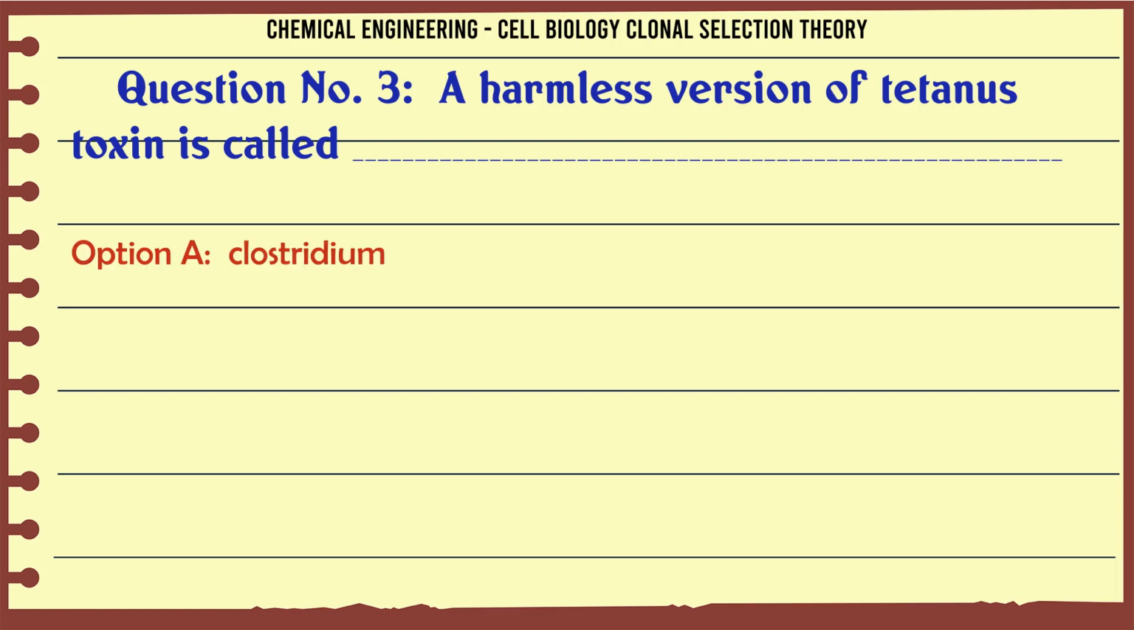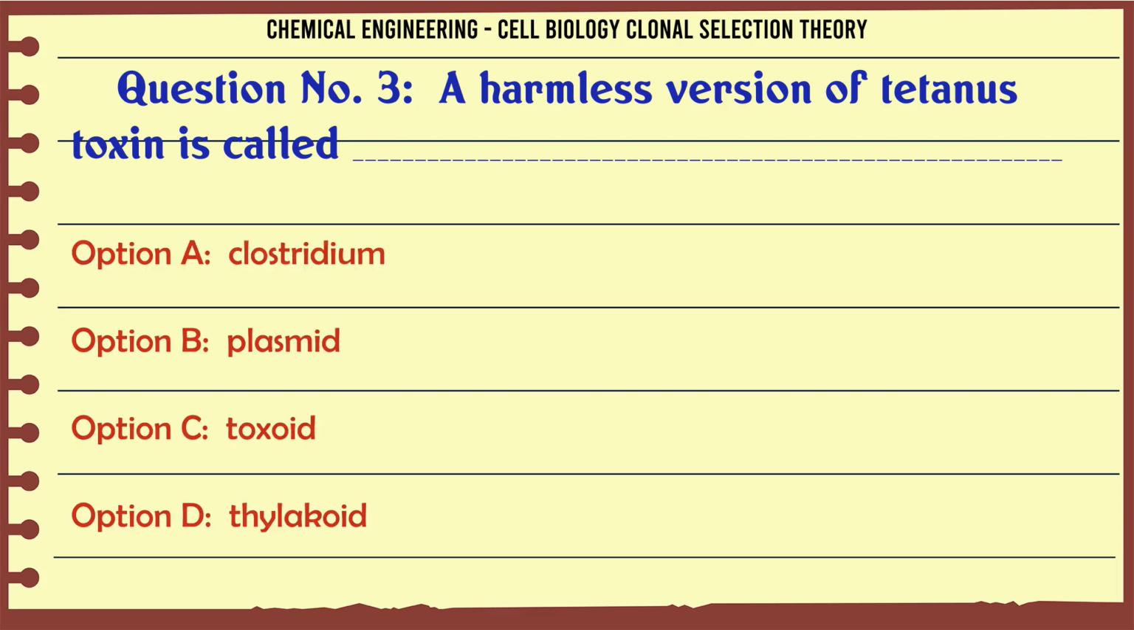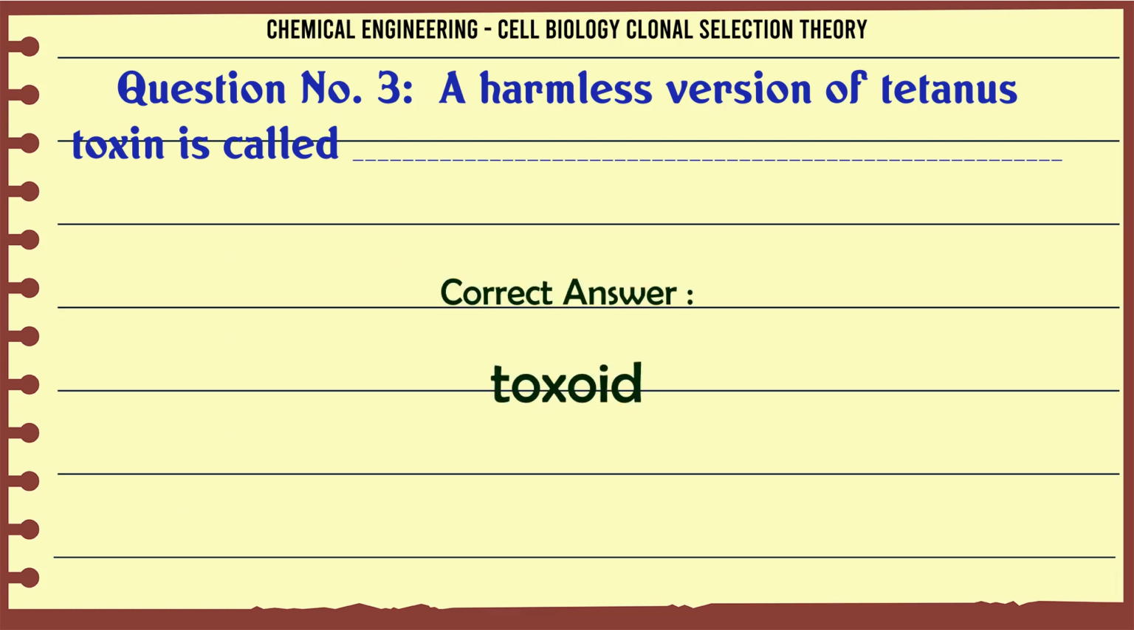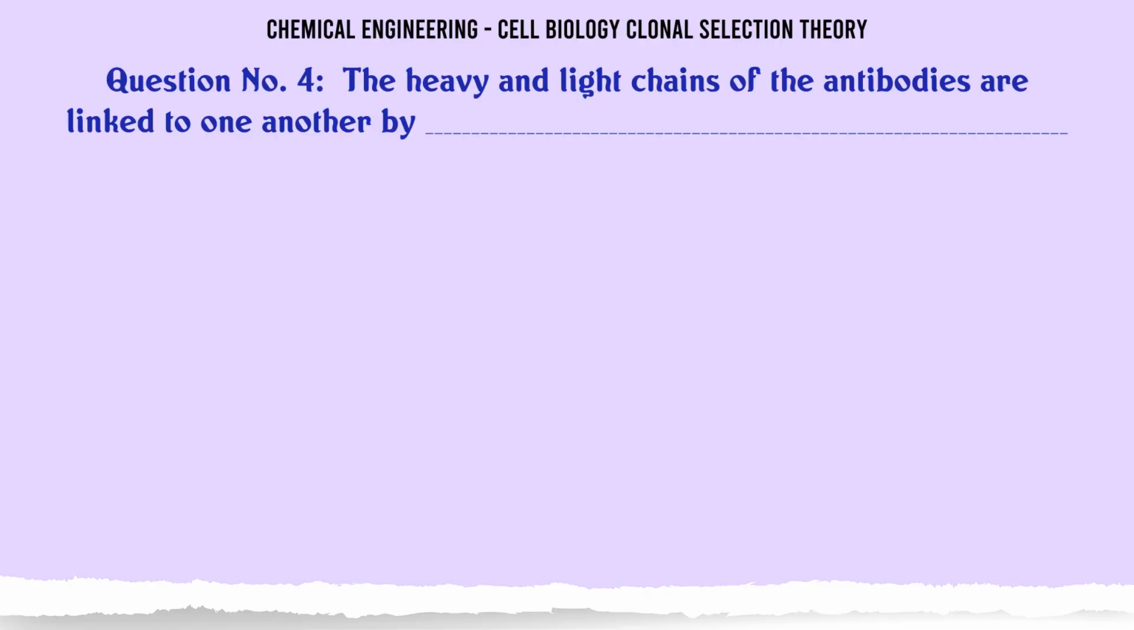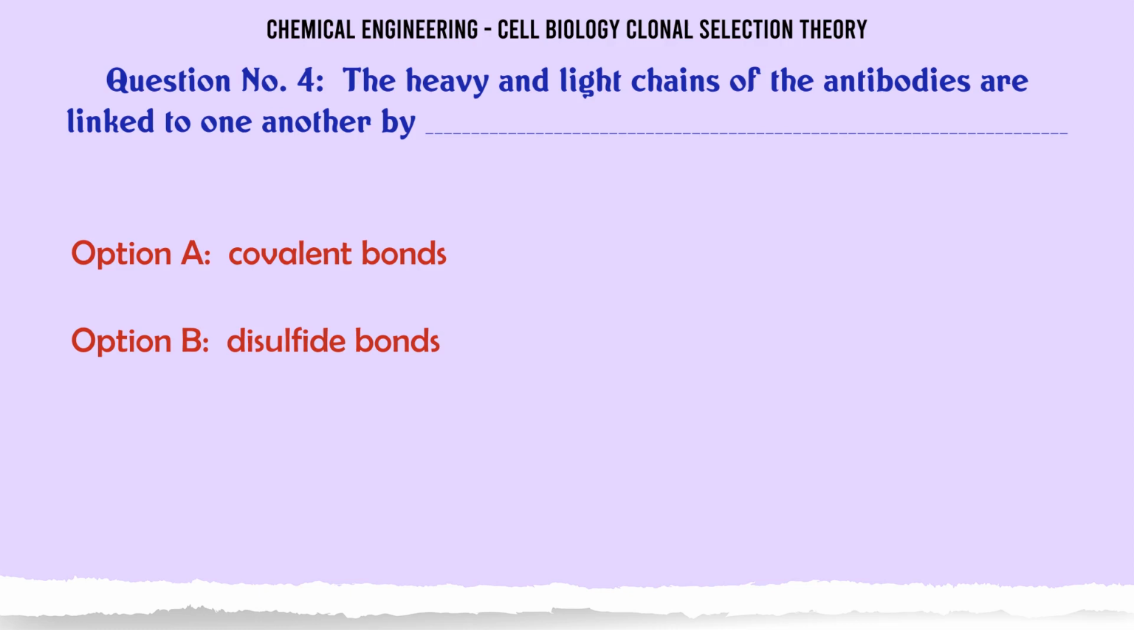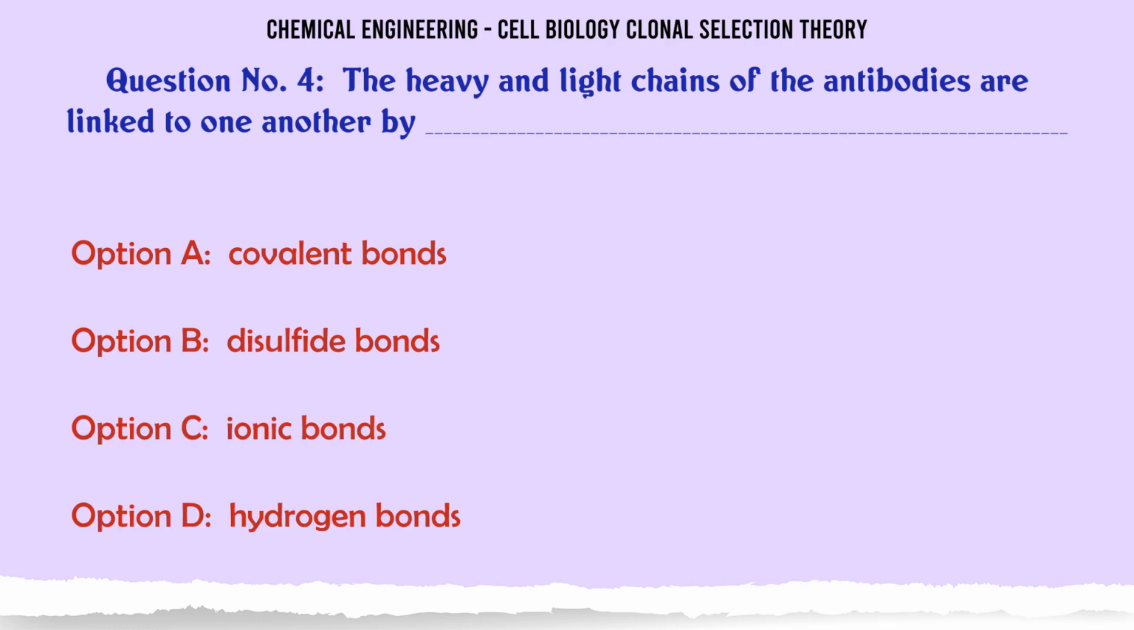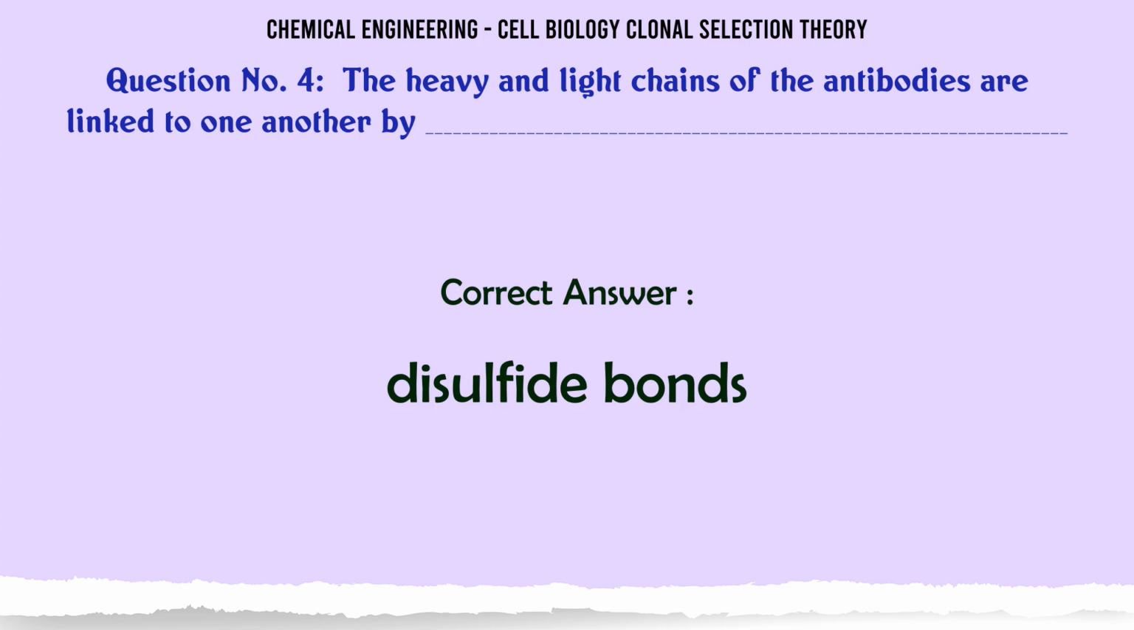A harmless version of tetanus toxin is called A. Clostridium. B. Plasmid. C. Toxoid. D. Thylakoid. The correct answer is toxoid. The heavy and light chains of the antibodies are linked to one another by A. Covalent bonds. B. Disulfide bonds. C. Ionic bonds. D. Hydrogen bonds. The correct answer is disulfide bonds.